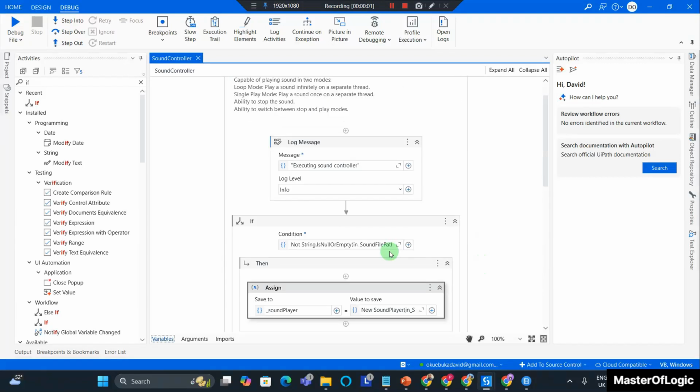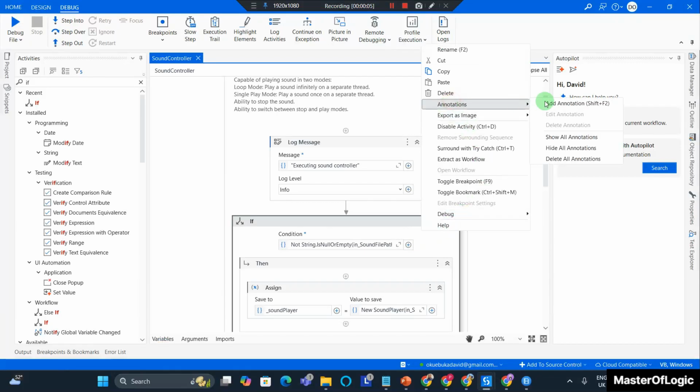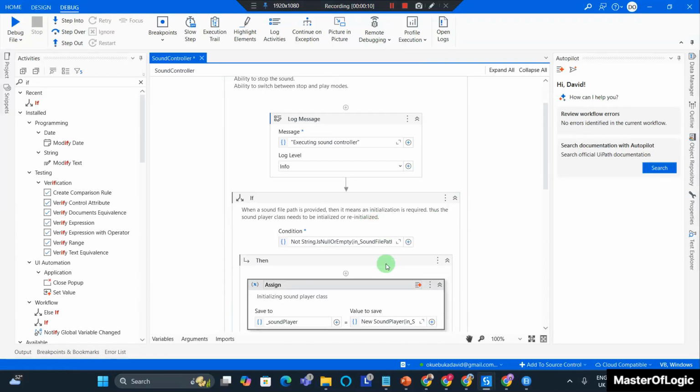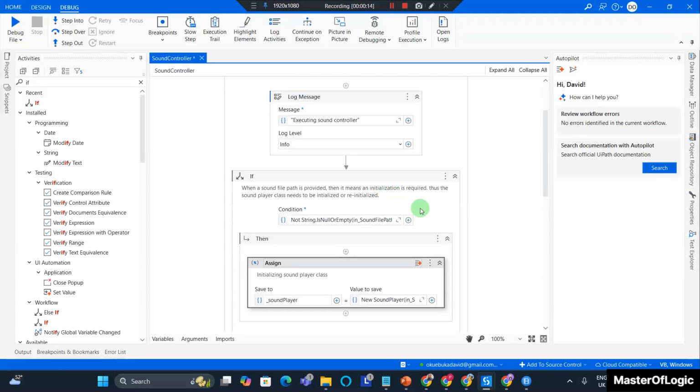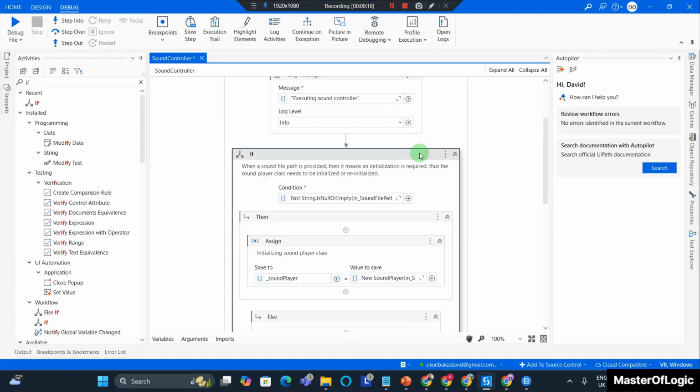Again, do not forget to add your annotations. I'm going to right click on this and add annotations. And we add the annotations describing exactly what the if statement does, as well as the assign. I hit Ctrl S to save.